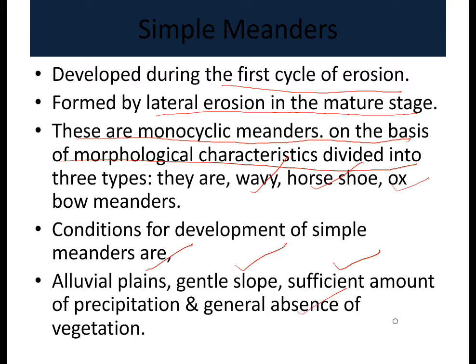Suppose vegetation is there: the river flow towards the vegetation is less, because the roots will be there, and they prevent the river from changing direction, or prevent the meandering of the river. If vegetation is less along the course of the river, then it can easily meander.